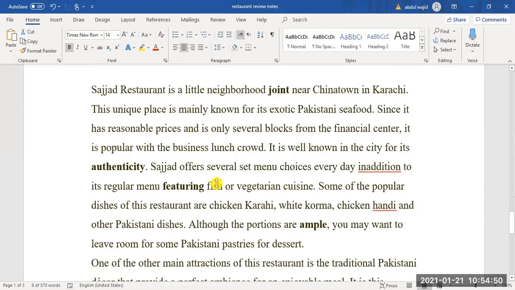Sajjad restaurant is a little neighborhood joint near Chinatown in Karachi. The name of the restaurant and the area are all fake, just for the sake of understanding. This unique place is mainly known for its exotic Pakistani seafood. Since it has reasonable prices and is only several blocks from the financial center, it is popular with the business lunch crowd. It is well known in the city for its authenticity. Sajjad offers several set menu choices every day in addition to its regular menu featuring fish or vegetarian cuisine.